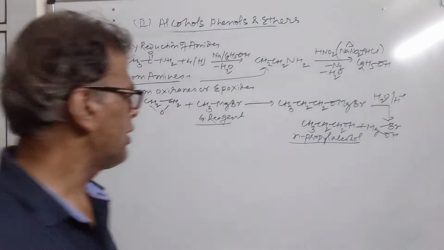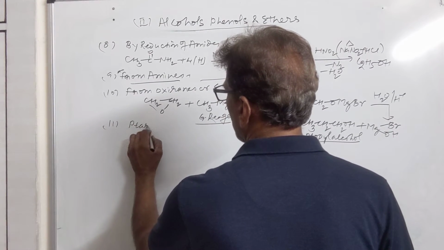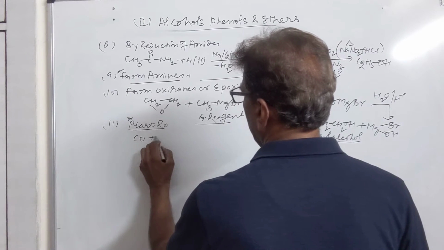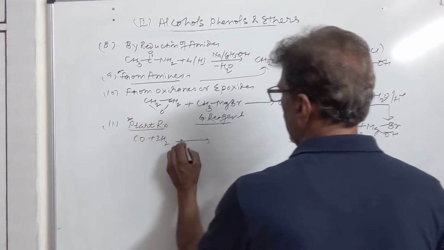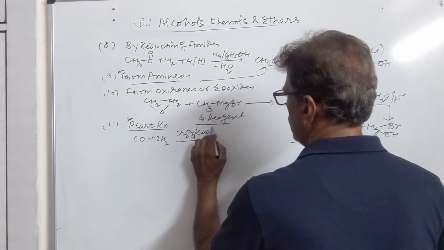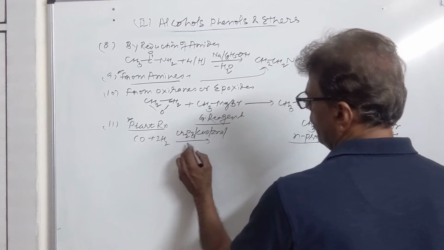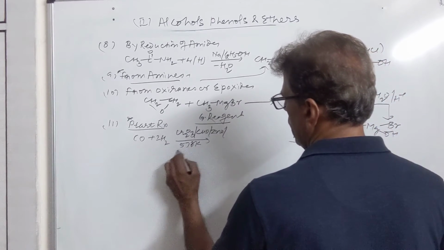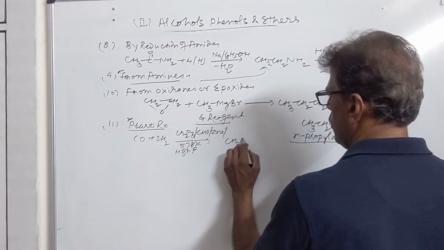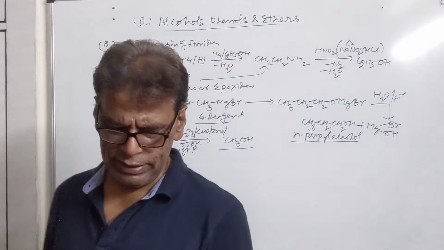Then we have Patart reaction, a name reaction. Carbon monoxide can be changed into methyl alcohol in presence of Cr2O3, CuO, ZnO. Any catalytic metal oxide can be used here. 573 Kelvin and high pressure will give you methanol. This is called as selective reduction by the catalyst.